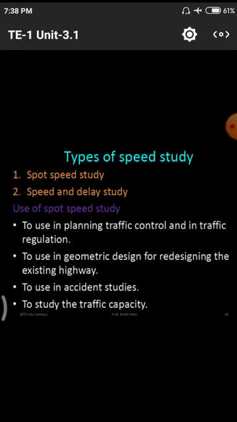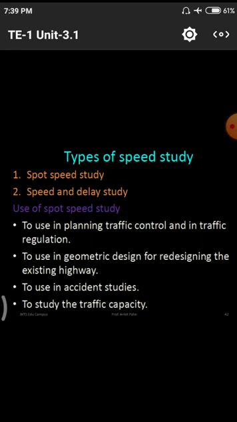So first of all, what is the use of the spot speed study? What is the necessity? Why are we doing these spot speed studies for transportation engineering purposes? As previously discussed, spot speed studies are mainly useful for design purposes. We have different kinds of roads and different gradients. For different gradients, different curves and different purposes of road construction, we need these speed studies, at what speed our vehicles are moving. We need all those things so that we can have a better design while we have a huge amount of data.